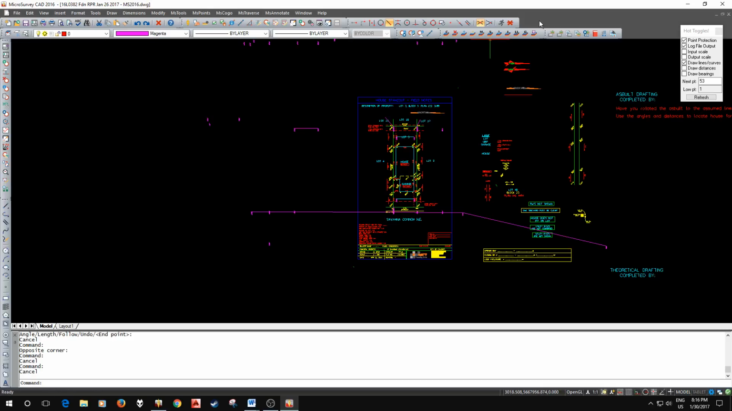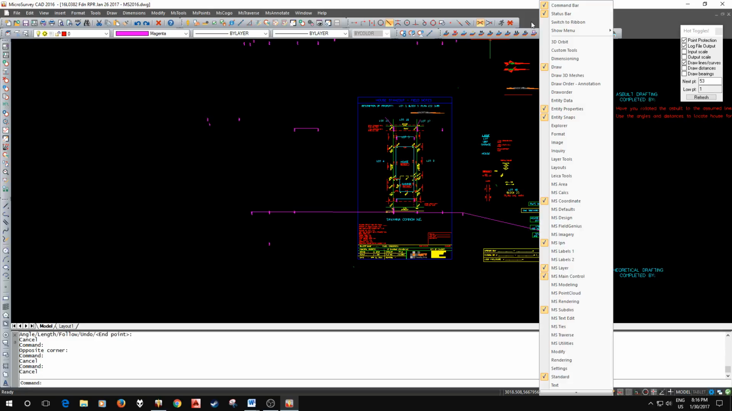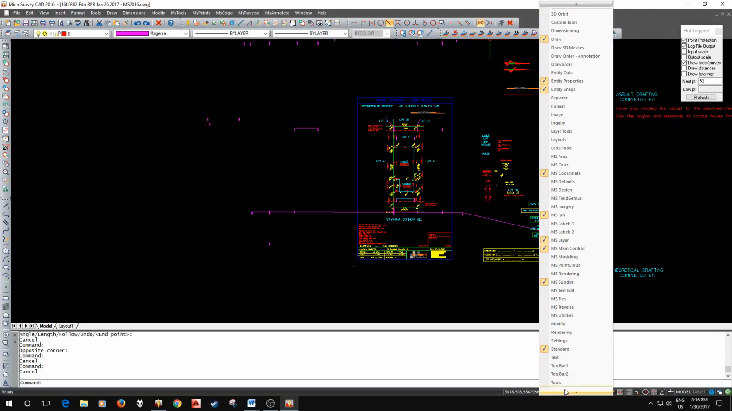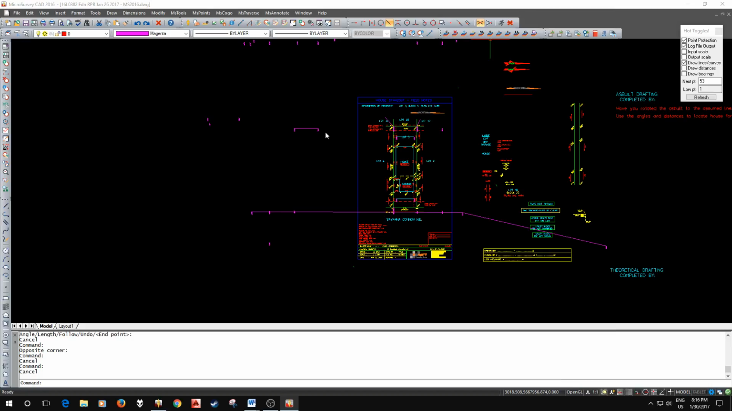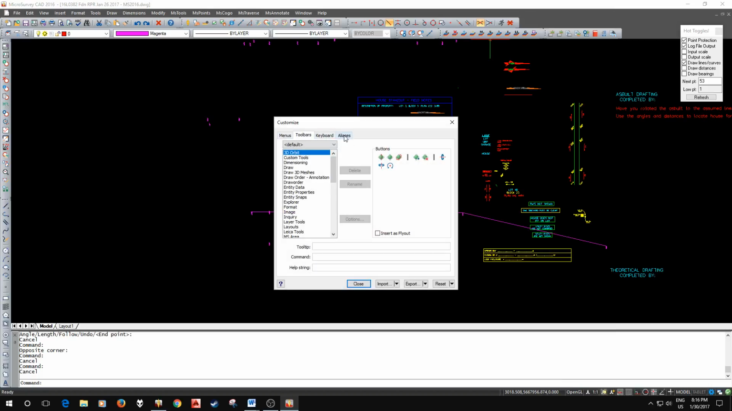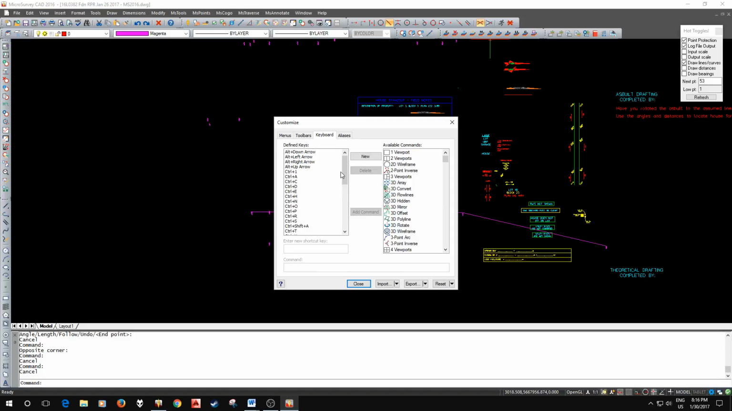So to customize these keyboard commands, all you have to do, once again, click in the gray space up here, go down to Customize, and then go to Aliases here on the side. Not keyboard, these involve shortcuts with the function keys and whatnot. We want to go to Aliases.